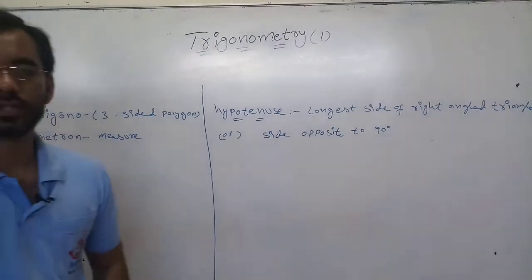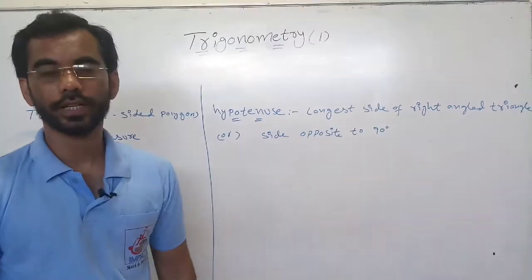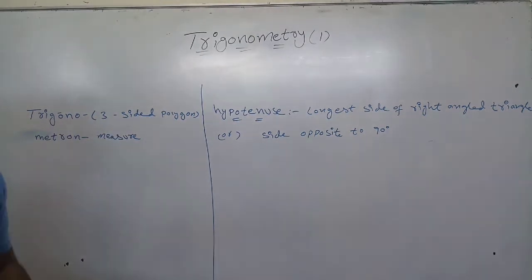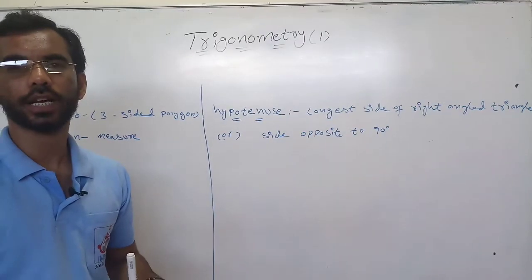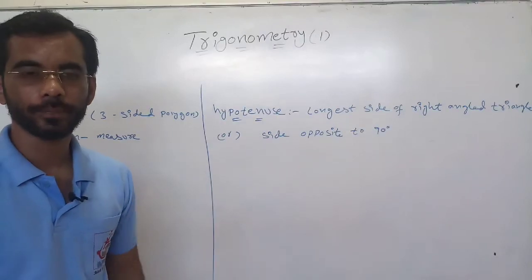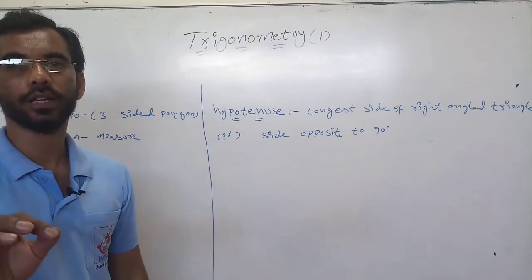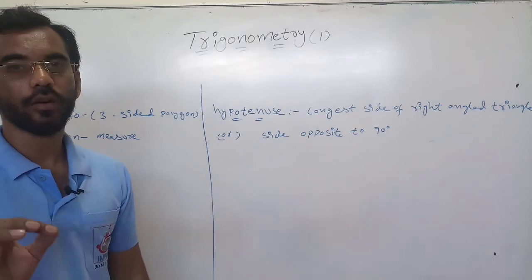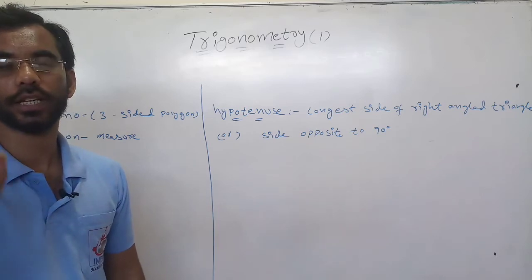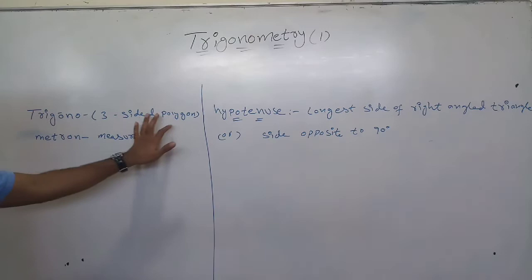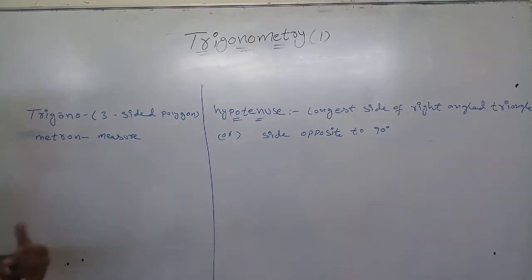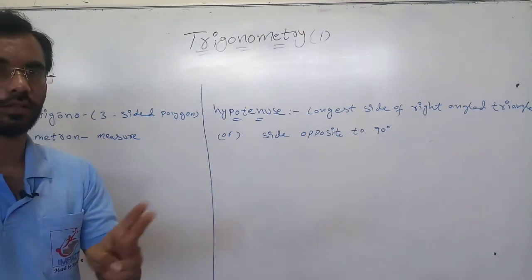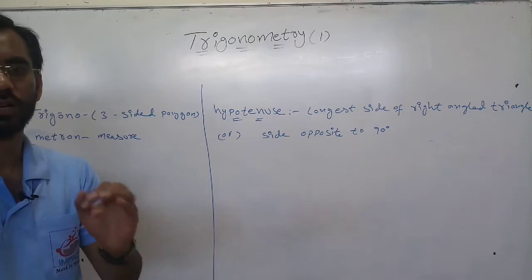The word trigonometry is derived from a Greek word, trigno, which means three-sided polygon. What is a three-sided polygon? Triangle. What is a polygon? A simple closed figure formed by line segments joining end to end. A three-sided closed figure formed by line segments joining end to end is called a triangle. And metron means measure. That means three-sided polygon's measure.